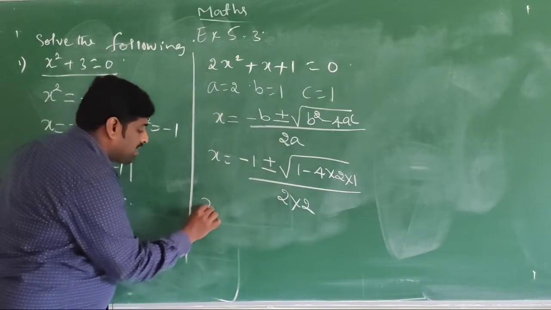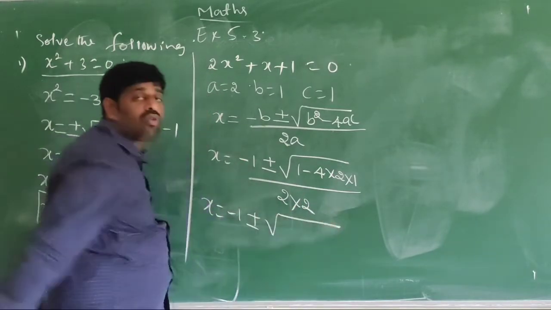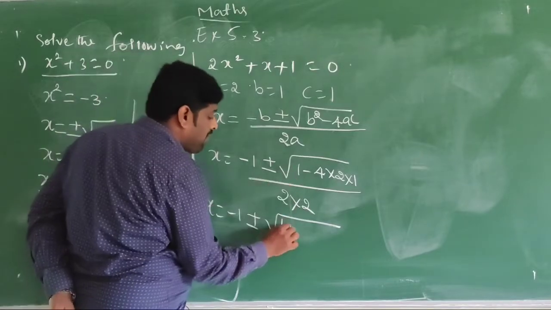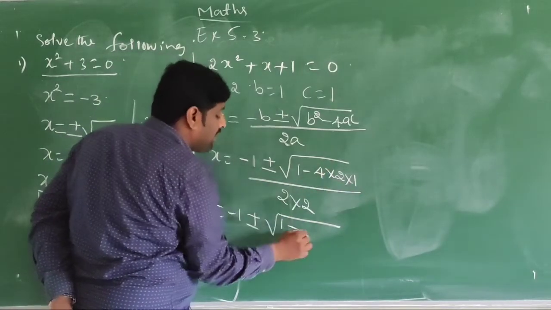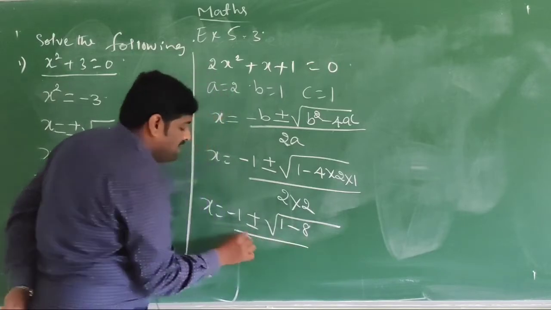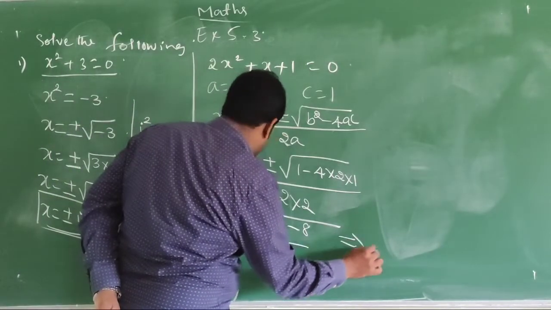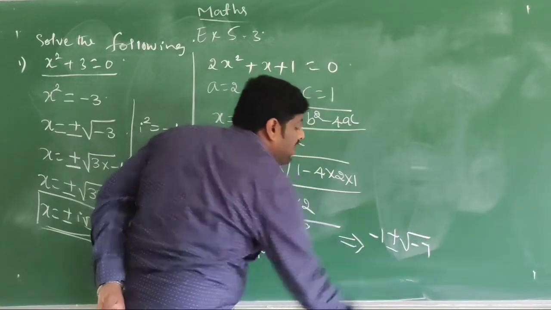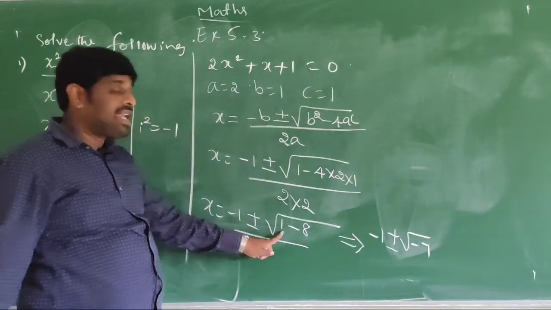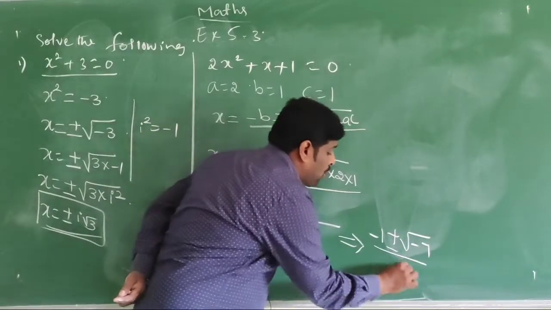That is x is equal to minus 1 plus or minus square root of 1 minus 4 2s are 8, 8 1s are 8, minus 8 divided by 4. So now this becomes minus 1 plus or minus square root of minus 7, 1 minus 8 is minus 7, divided by 4.